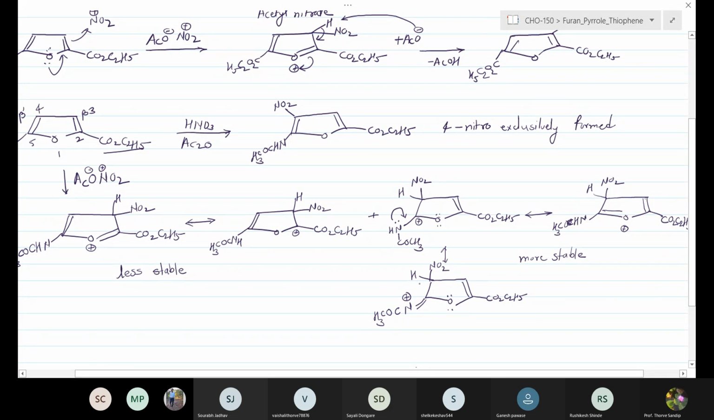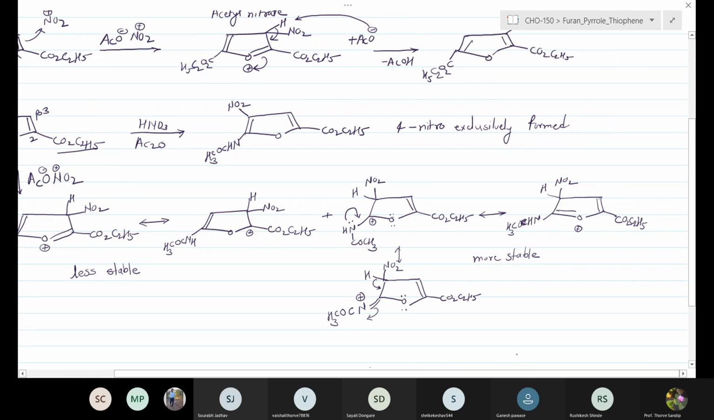In the next step, which easily undergoes aromatization, where there is a loss of hydrogen, ACO minus can abstract this hydrogen. That leads to the formation of the final compound, in which we can obtain the 4-nitro derivative exclusively in the reaction. That will be the final product.